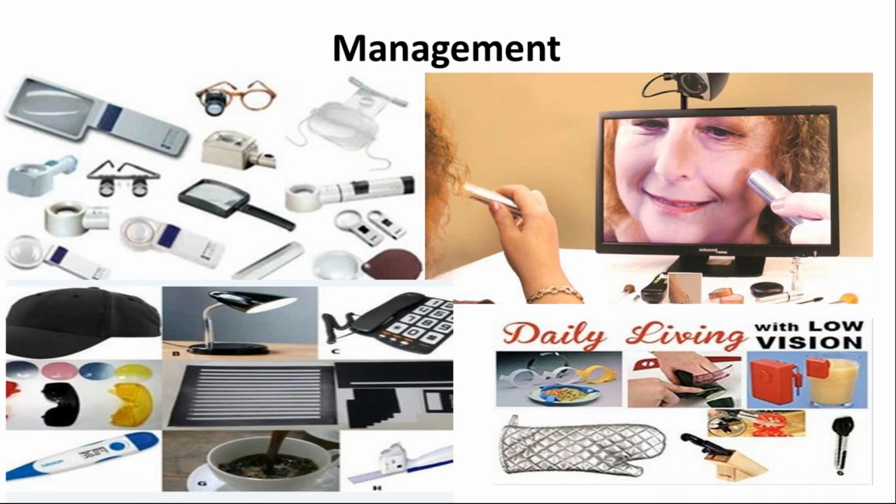Now moving to the management part. Today I'm not going deep into management, but I would like to say a little bit about it. We can give illuminated or non-illuminated instruments depending upon the patient's needs, goal requirements, and hobbies, what they like to do, and how they can manage their day-to-day activities. The most important part is always to see what they like to do in their day-to-day activities.